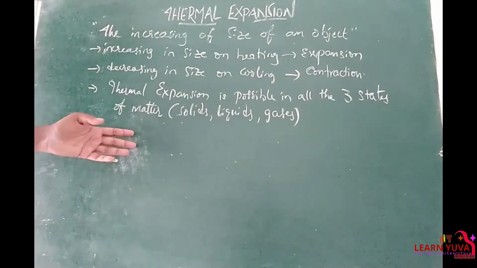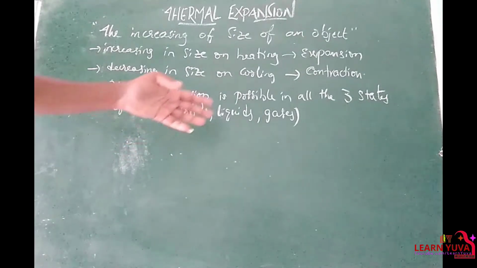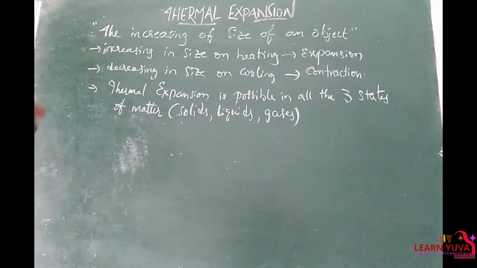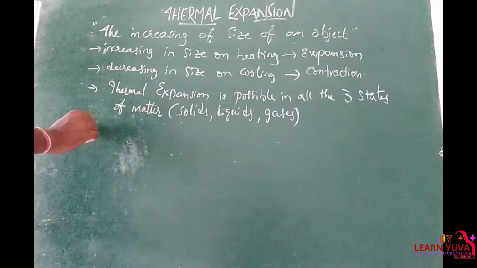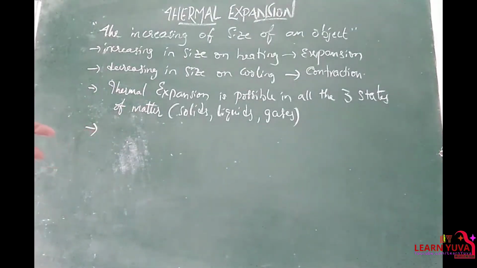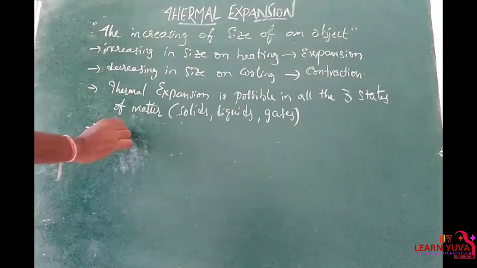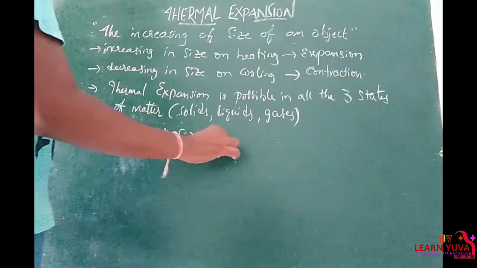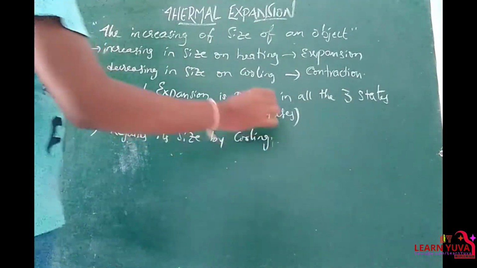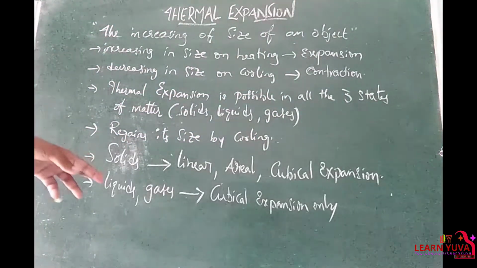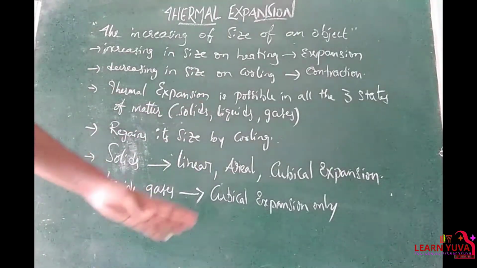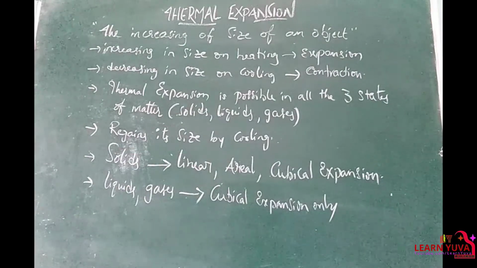The three states of matter: solids, liquids and gases. So whenever we provide heat to the substances, those substances expand, right? And those bodies regain their size by cooling. Clear? For solids, linear, aerial and cubical expansion is possible, whereas for liquids and gases, cubical expansion only, right?